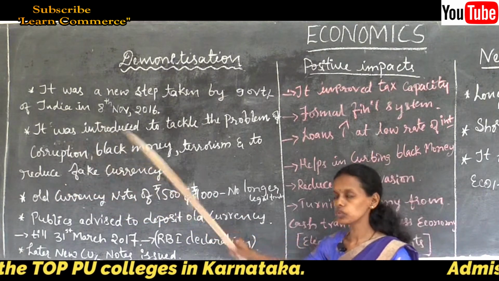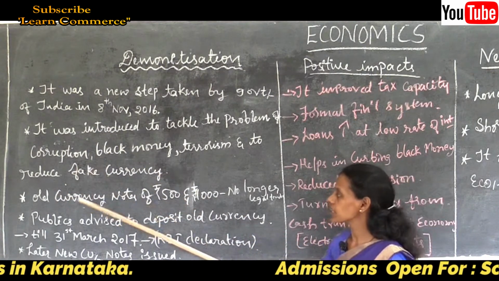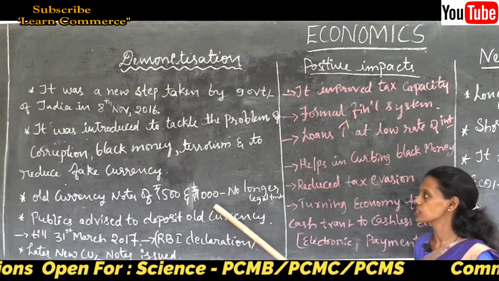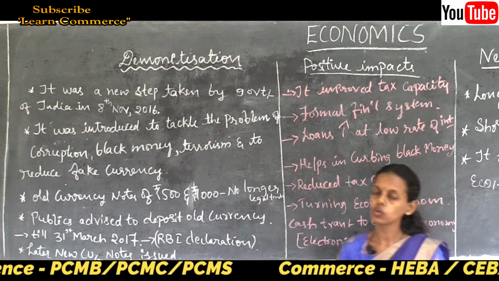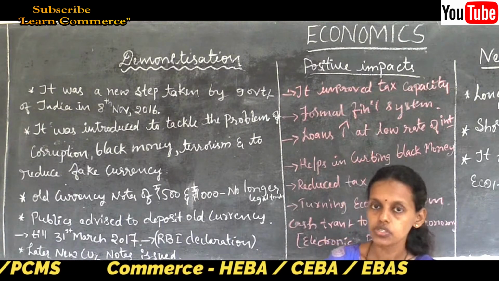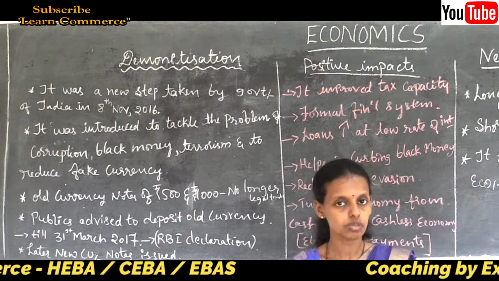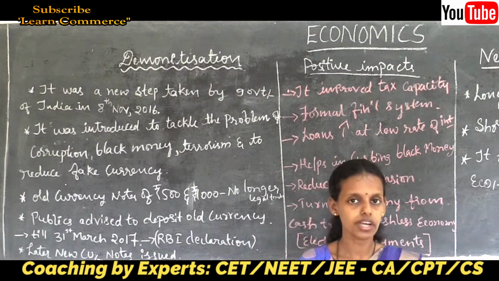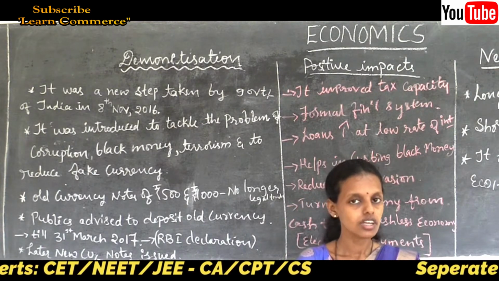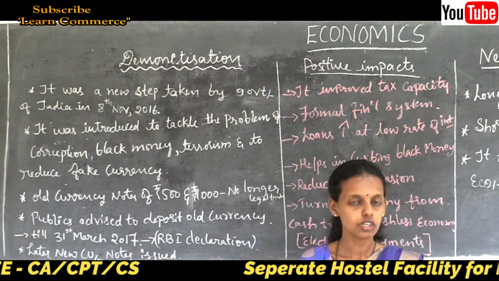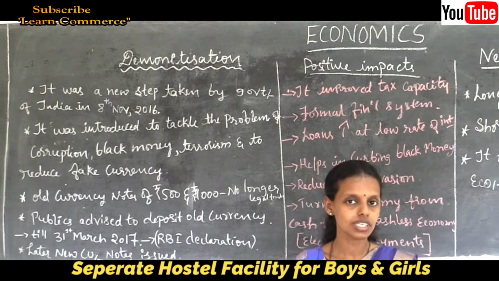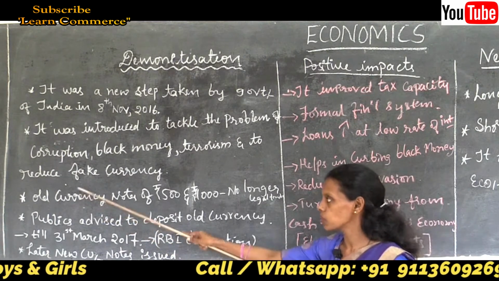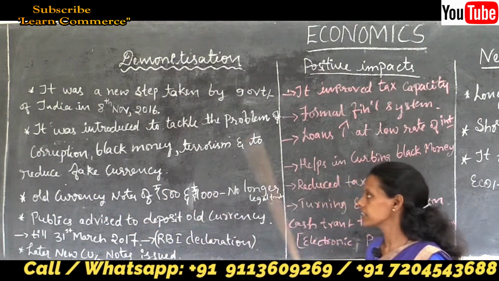So what happened to the old currency notes? The old currency notes of rupees 500 and 1000 were declared no longer legal tender. Earlier, in someone's home or in pockets or somewhere else, you have old 500 and 1000 rupee notes. You forgot to exchange that money for the new money. The government gave some date to exchange that money. Old currency notes of 500 and 1000.